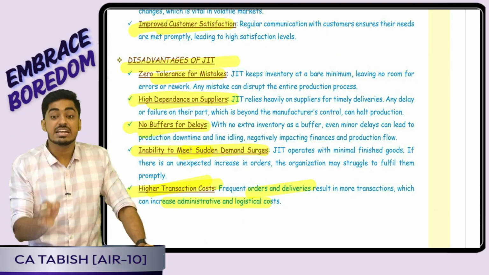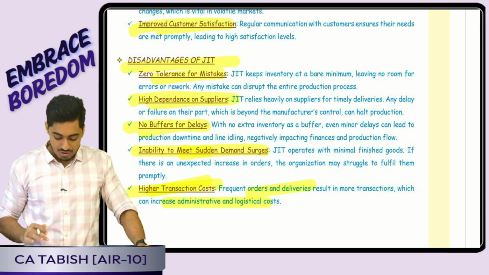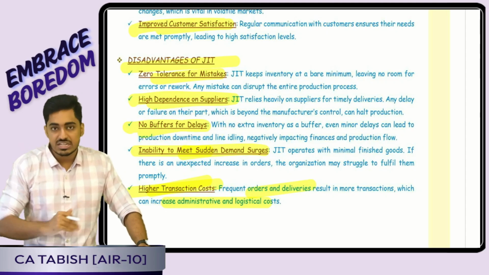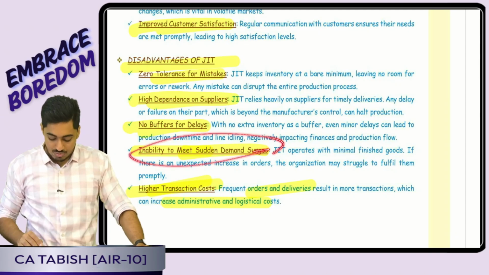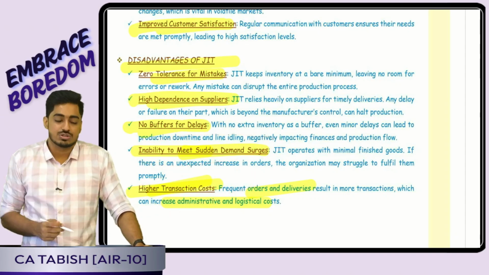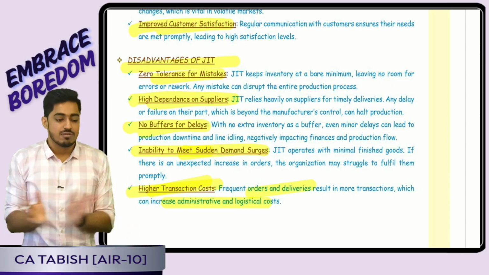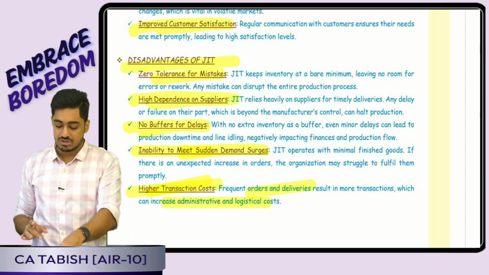Secondly, there is a high dependence on the suppliers. Yes or no, everyone? Perfect. Yes, there is going to be no buffer for delays. If there is a sudden spike in demand, I will not be in a position to do anything. Yes, higher transaction cost, ordering cost I will be incurring because I am ordering multiple times. Is this clear, everyone? With this, we have finished unit number 2, just in time.